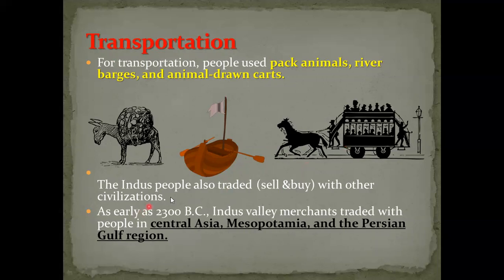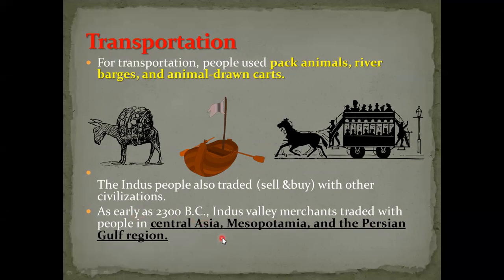The Indus people also traded. What does traded mean? Sell and buy with other civilizations as early as 2300 before Christ. Before Christ means before the birth of Jesus. Indus Valley merchants traded with the people in Central Asia, Mesopotamia, and the Persian Gulf region.